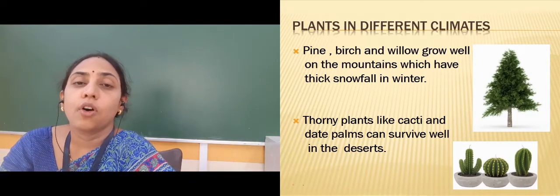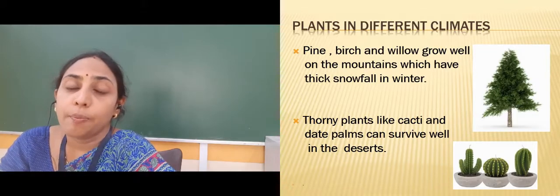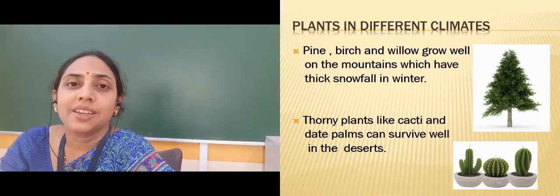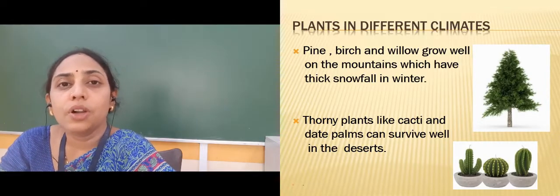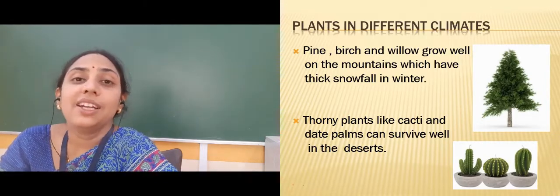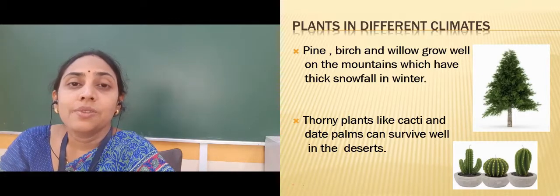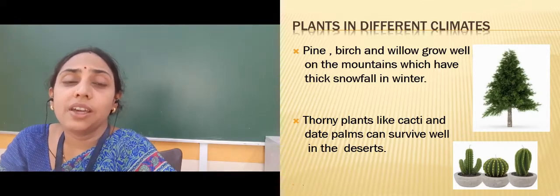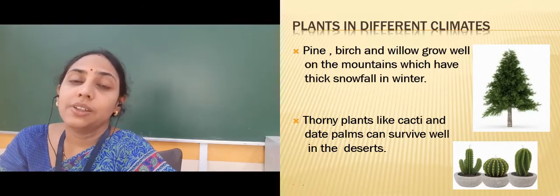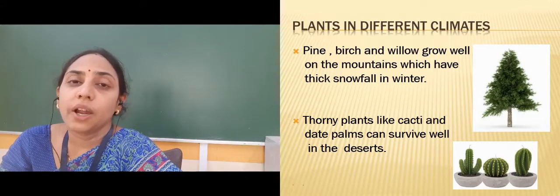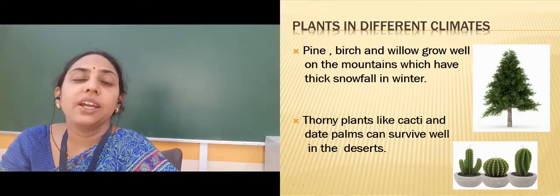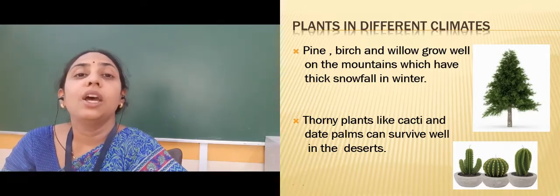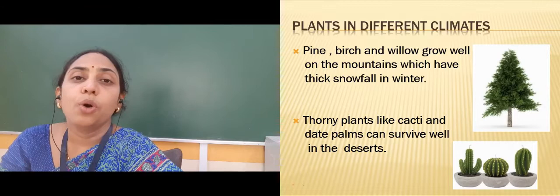So in deserts the water is very deep, and plants like date palms and cactus have very deep roots and can absorb the water. They can survive with very little water. Like that, different plants grow as per their survival, as per the atmospheric conditions. The plants depend on the atmospheric conditions of that particular place, and they can adjust very nicely to those places and grow very well there.